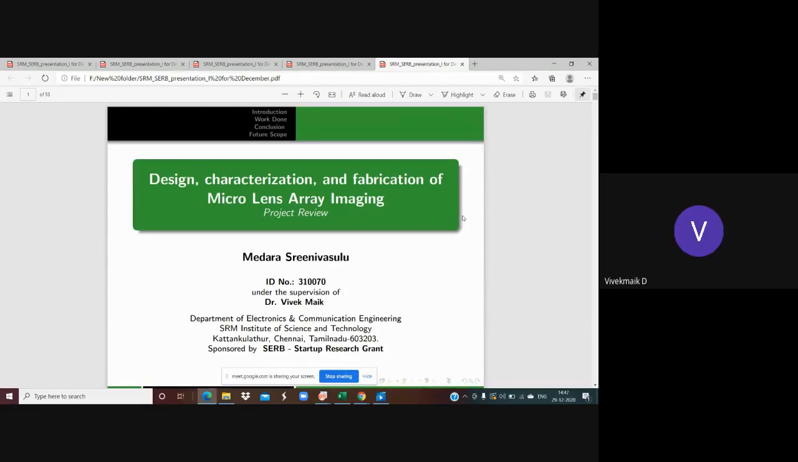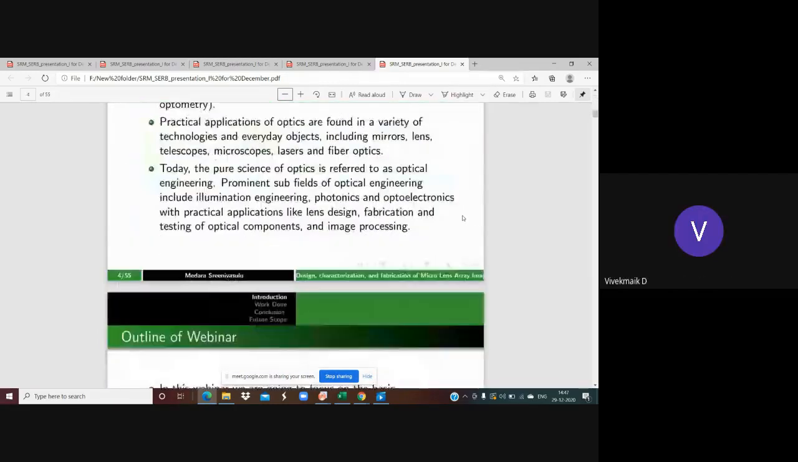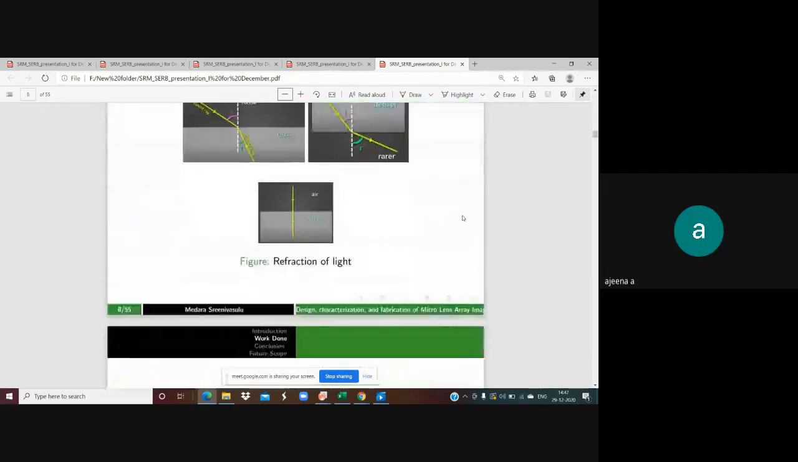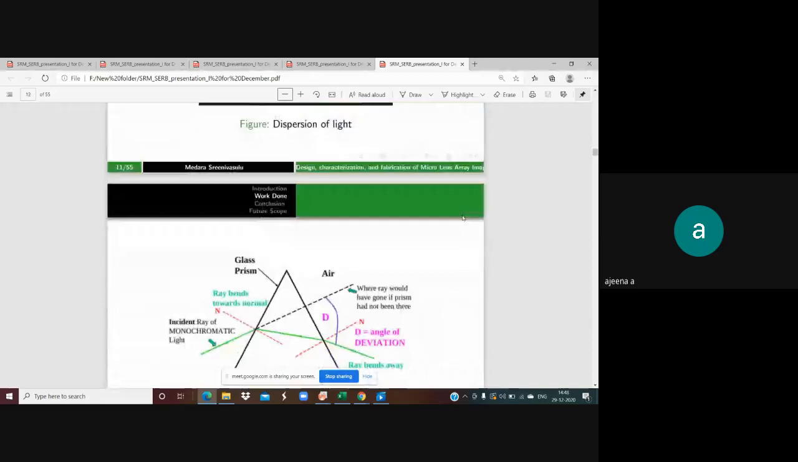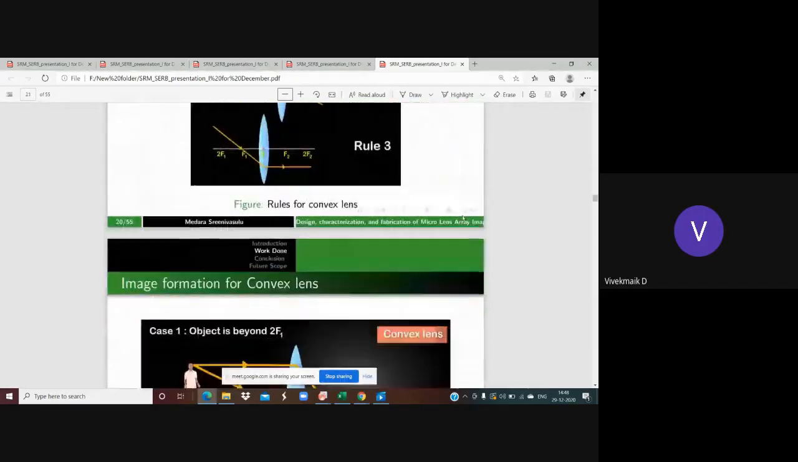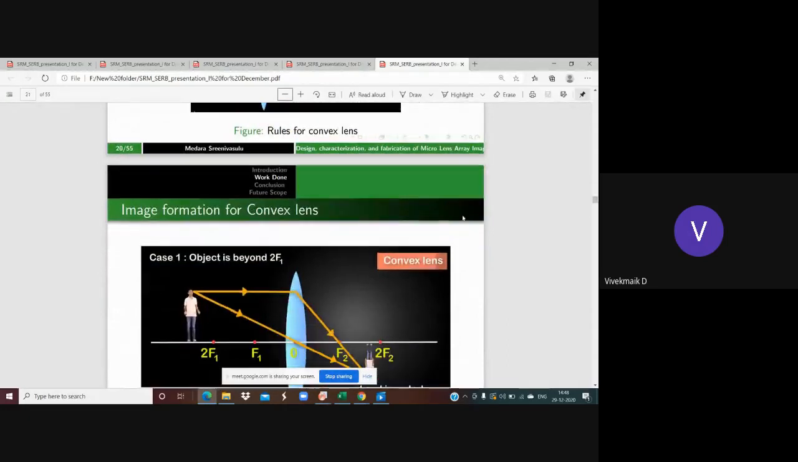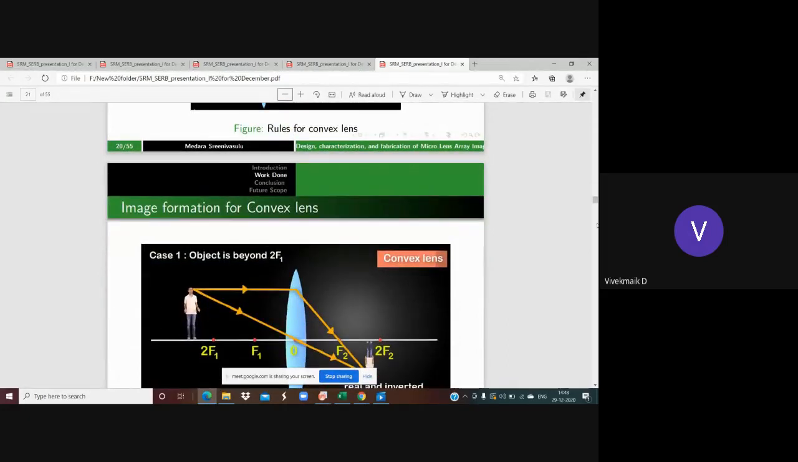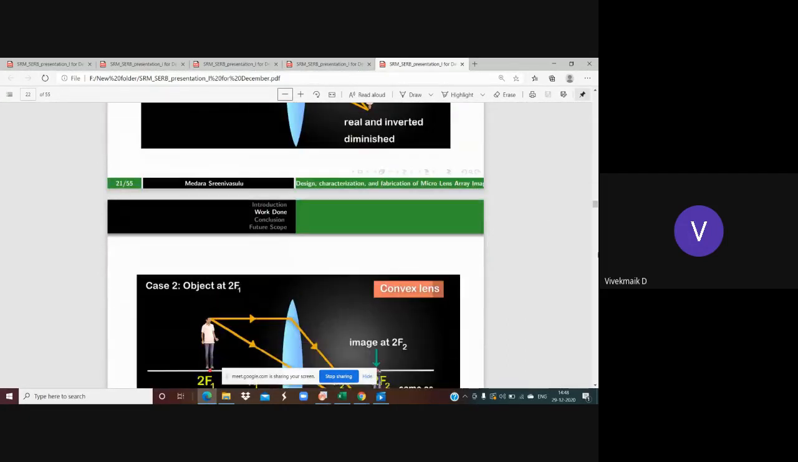Hello, sir. Yes. Sir, he told that you're placing two lenses. So what's the criteria for placing the two lenses? Are there any rules or a formula to place them? Medaru, you can share the screen and keep the PPT so that you can answer these doubts. Yes, sir. That slide only I'm going to keep.